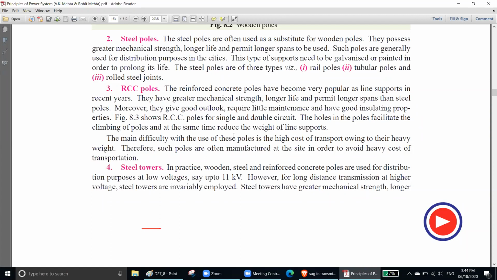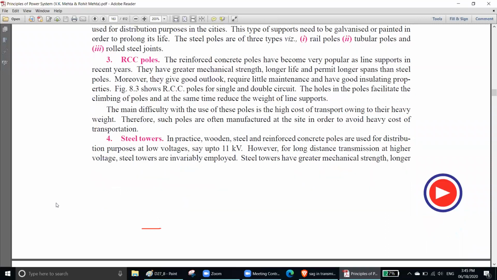Therefore, such poles are manufactured at the site in order to avoid heavy cost of transportation. That's why these are actually locally made. So where you want to put them, you will make them there. Number 4 is steel tower. So if your voltages are more than 11 kilovolt, then you have to use steel tower. That means the lattice steel structure.